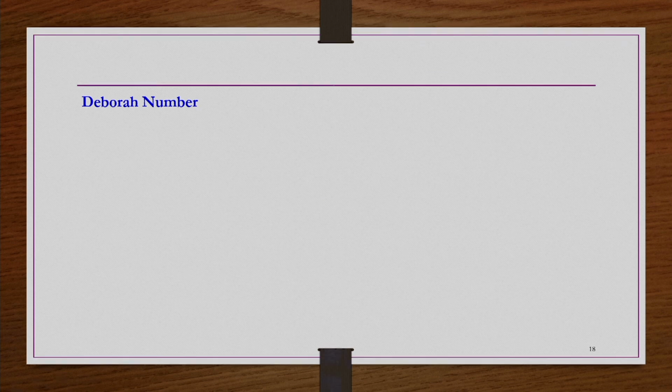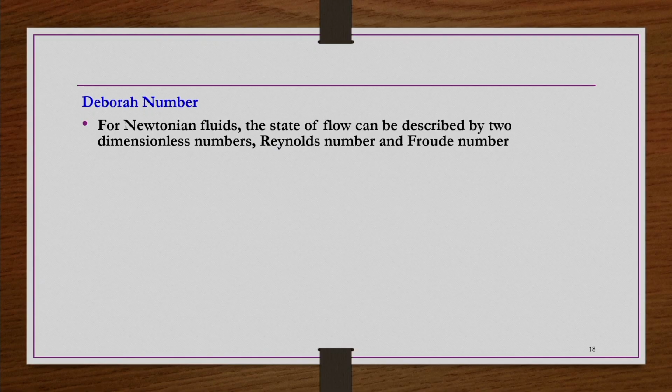Another dimensionless consideration for viscoelastic fluid behavior is the Deborah number. What is it? That is what we are going to see. In general, for Newtonian fluids, the state of flow can be described by two dimensionless numbers: the Reynolds number and the Froude number.